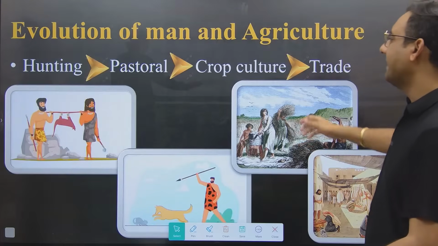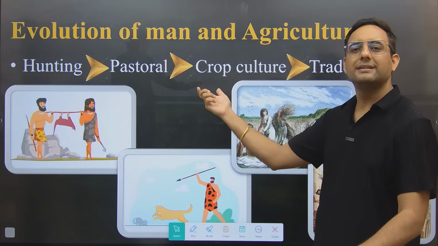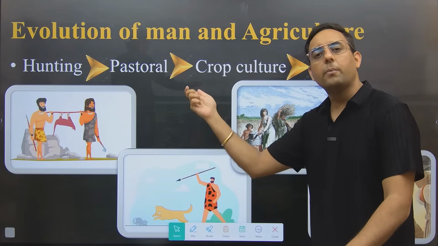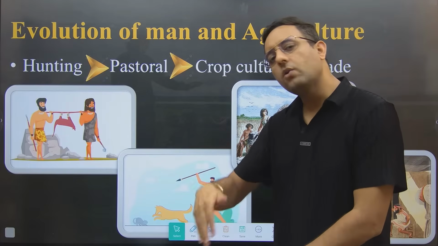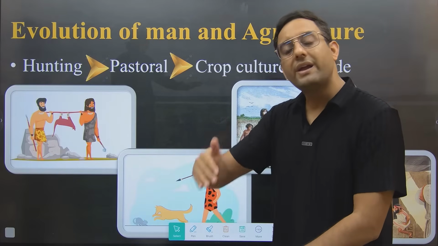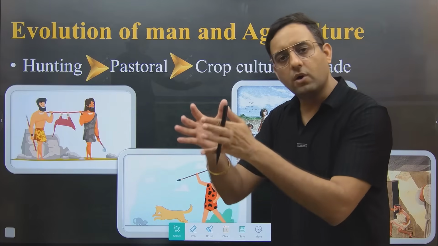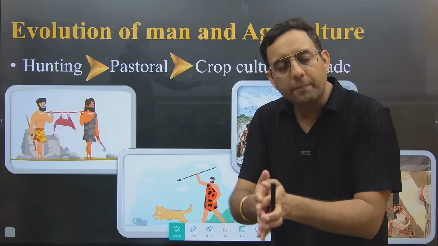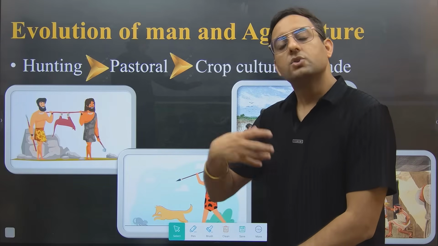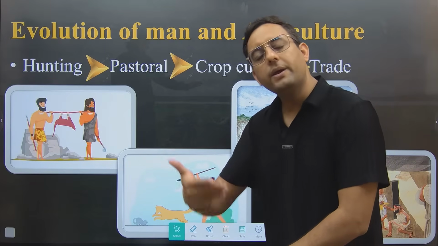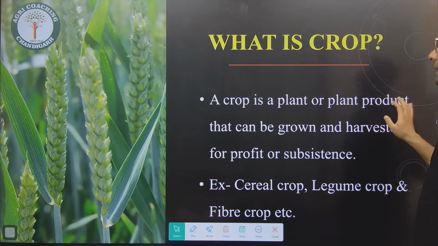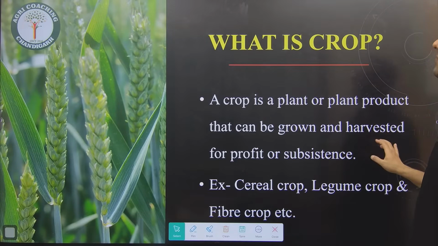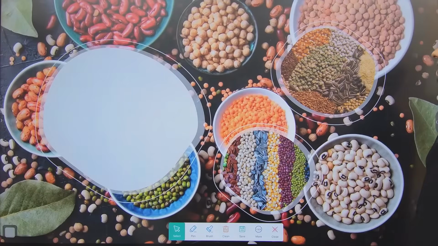Like we started growing plants in the crop culture stage. Why do we call it crop culture? Why not weed culture? Because weed cannot be cultured. We are not growing weed. We are growing crops, but weed is unwanted. So unwanted, non-profitable is weed. But if a plant is grown by us, that means it is wanted and it will give us money. So that plant will be known as a crop. It can be a cereal crop, legume crop, fiber, oil seed, or some other crops.